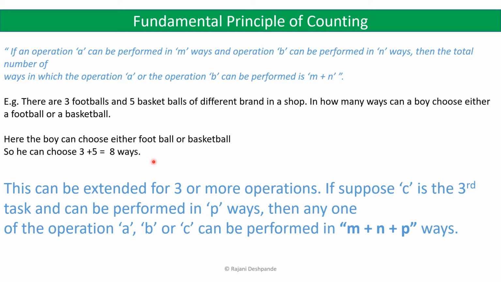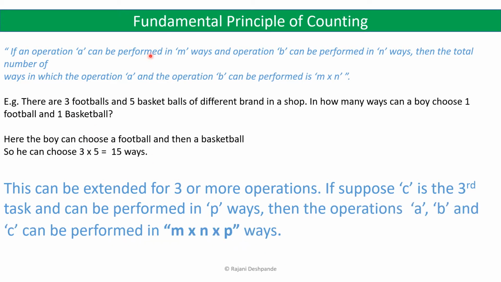So when a task is to be done either in one way or the other way, then we add up the number of ways. This is the fundamental principle of counting. Now this can also be extended to 3 or more operations. Suppose there is a third task C, and if it can be performed in p ways, then any one of the operations A, B or C can be performed in m plus n plus p ways. So this principle can be extended to more than 3 operations.